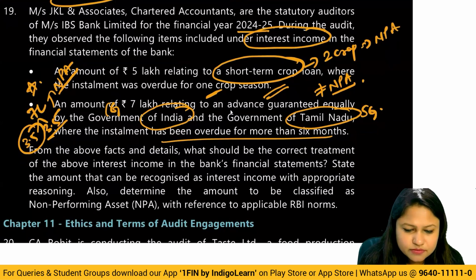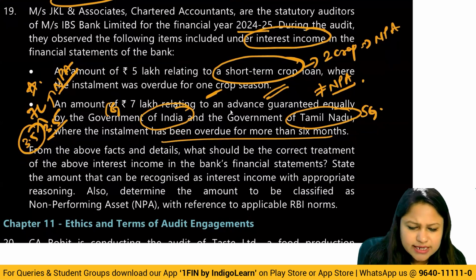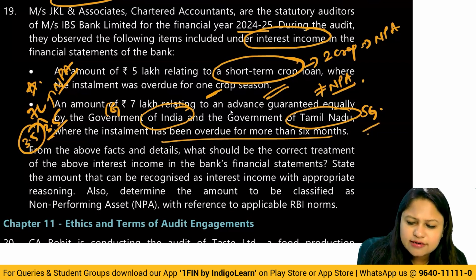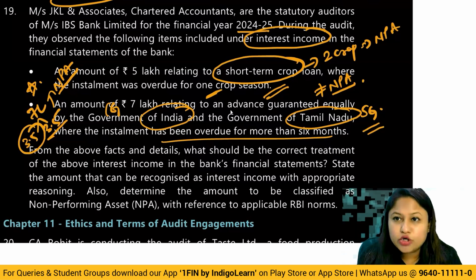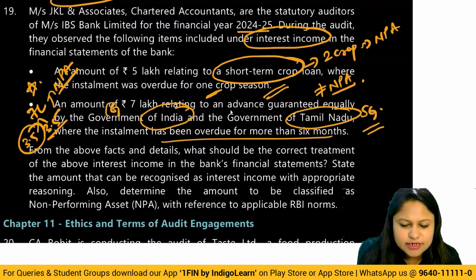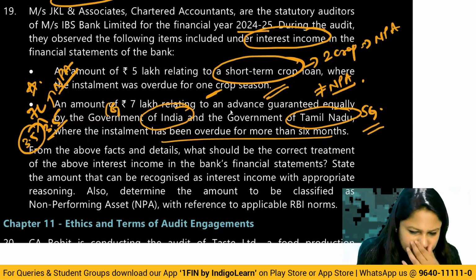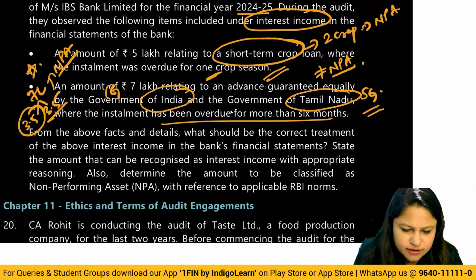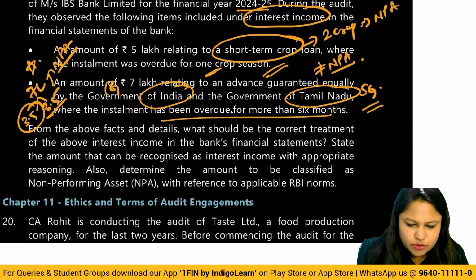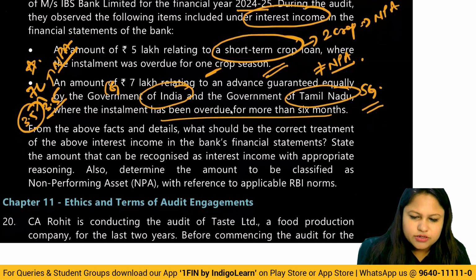So here, from the above facts and details, what should be the correct treatment of the interest income in the financial statements? State the amount that can also be recognized as interest income with appropriate reasoning. So here also you should understand that only classification will change, but income recognition will happen only on cash basis. Correct? Income recognition won't change. So here 7 will not get recorded, and 5 will get recorded. Okay. Then state the amount that can be recognized as income. Okay. Also determine amount to be classified as non-performing asset. So amount to be classified as non-performing asset is only 3.5.